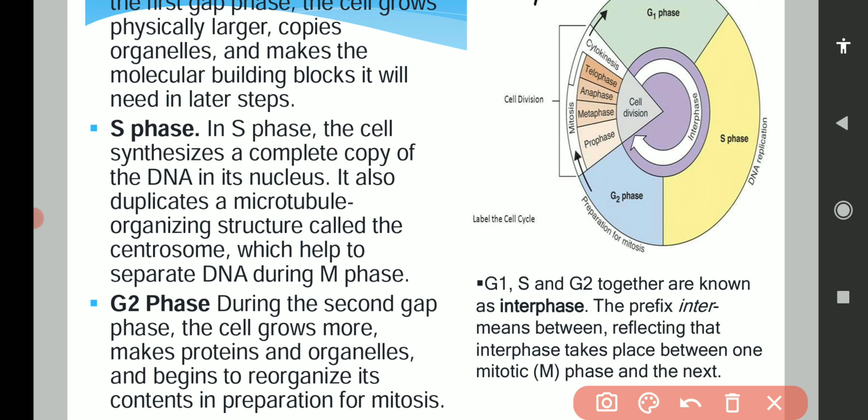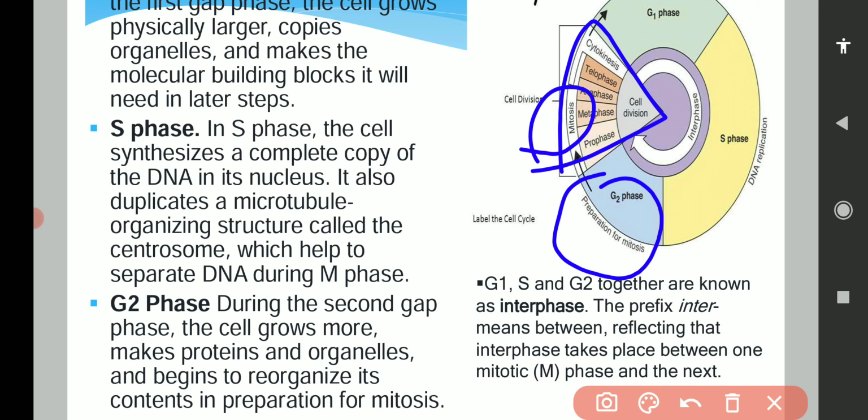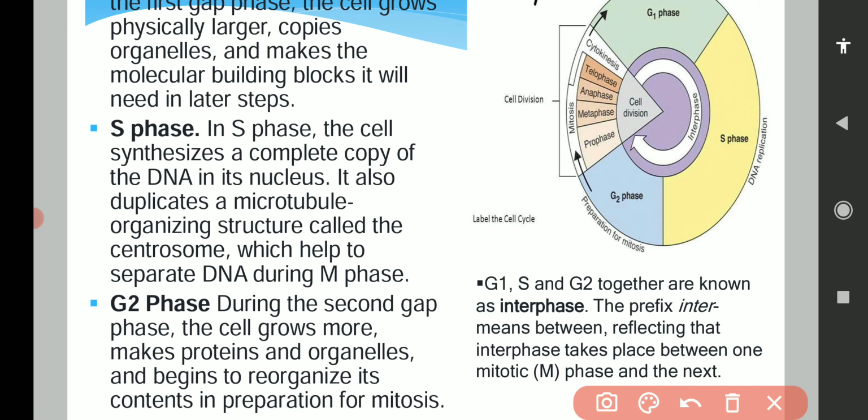Okay, all the activities, all the materials, all the proteins and enzymes which will be required for mitosis, the cell will prepare and form during the G2 phase. So after completion of the G2 phase, the cell will enter into the division phase, the mitosis phase. These phases G1, S, G2, together are known as interphase.